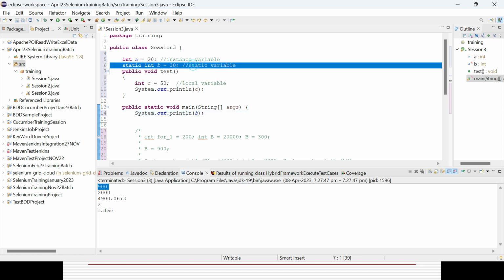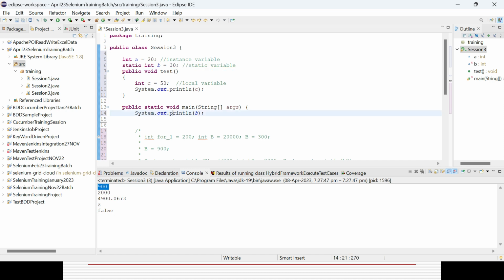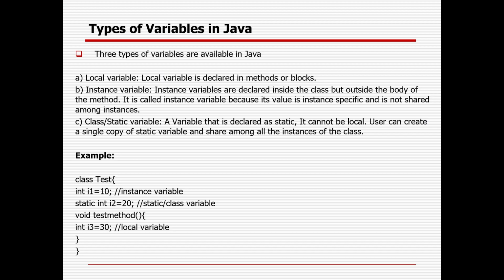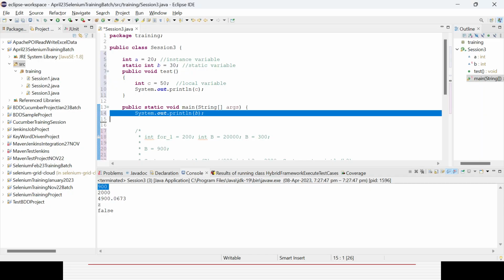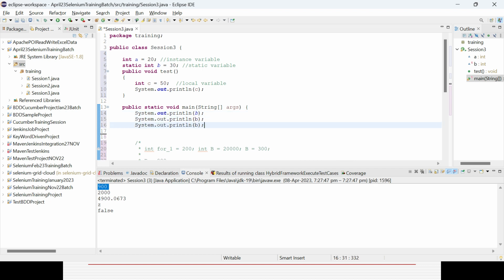Static variable means a copy of the variable will be created and shared among all the resources within the class. That is the reason you can easily access the static variable everywhere within the class. No need to create an object or instance. But next, in case you want to access the other variables, a or c, what will happen? You cannot access a or c. You could see an error message is coming.